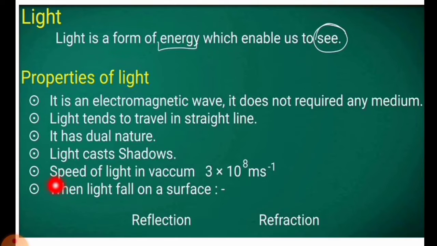Next, when light falls on a surface, we can have two things: reflection or refraction. If the surface is shiny, then the light will be reflected after striking the surface. There will be reflection. And if the surface is transparent, the light will cross the surface and move forward. And we can say refraction.